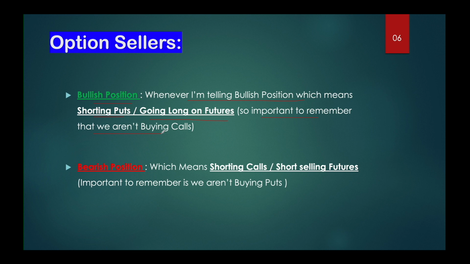Whenever I am giving the bullish positions, at that point I am telling you that there will be a range bound bullishness. So that level will not be the option buying level, that will be the option selling level. Whenever I am telling you that there is range bound action in this direction, bullish or bearish direction, you have to think that it is not the option buying level. We can only short in the options.